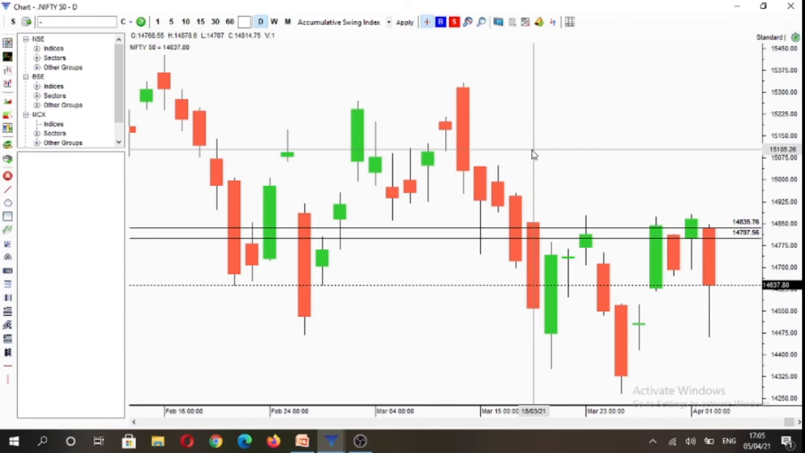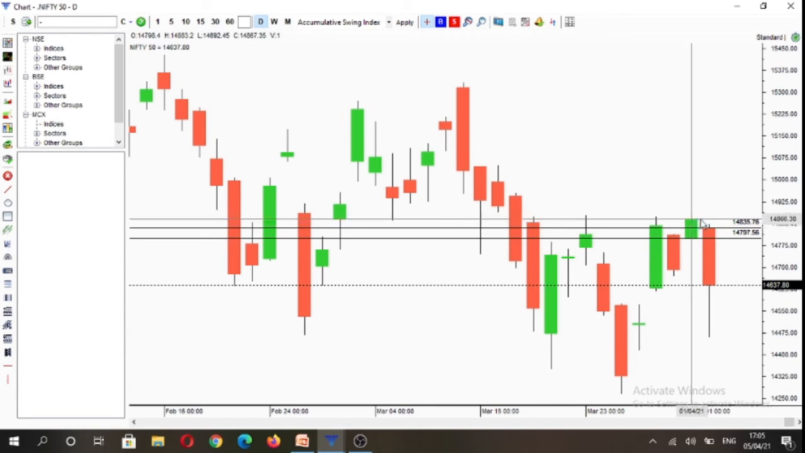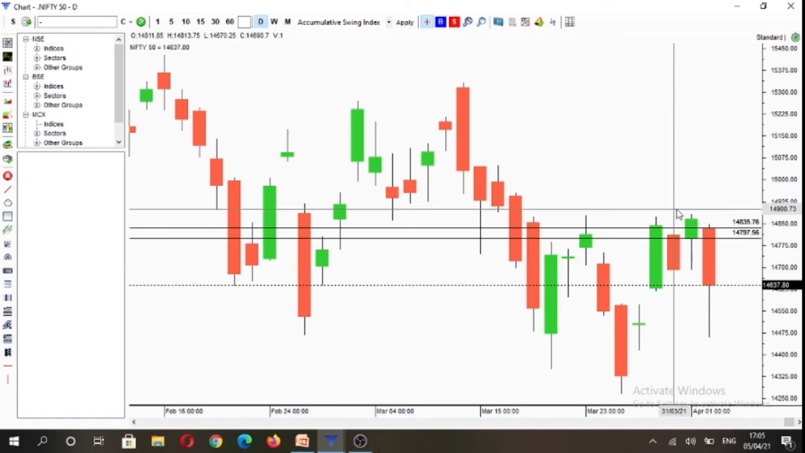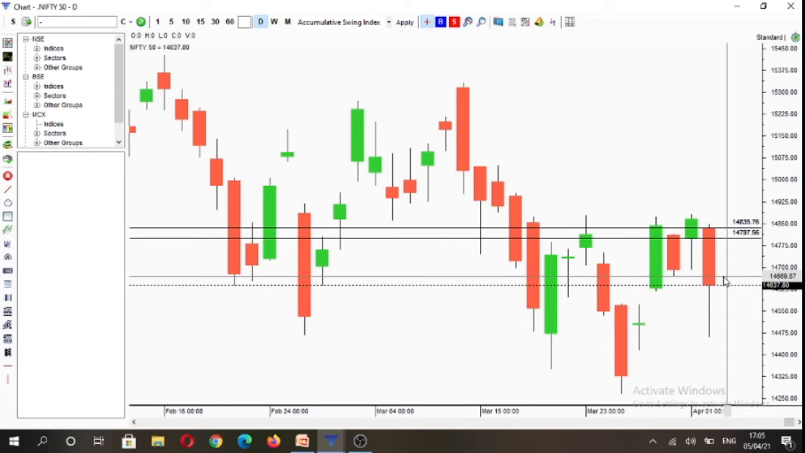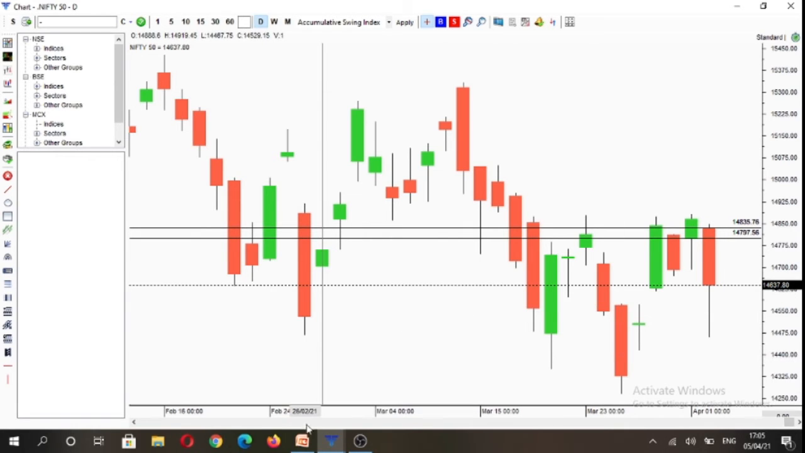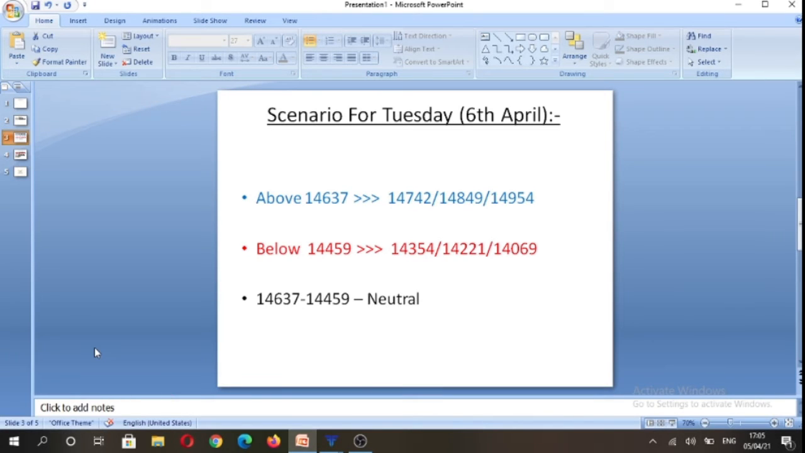And if we see the price structure, you will see that right now we have made a lower high and a lower low. So in terms of price structure, we are in a downtrend on the daily time frame. Based on the daily time frame, we get the following scenario for tomorrow. Above 14,637 levels, we can trade towards 14,742 and potentially 14,849, and beyond that 14,954 levels. And below 14,459 levels, we can trade towards 14,354, 14,221, and potentially 14,069 level on the index.